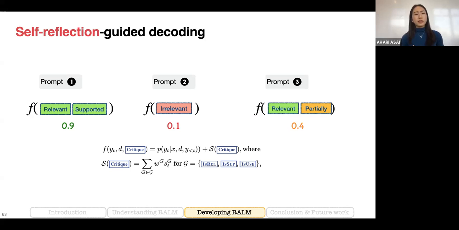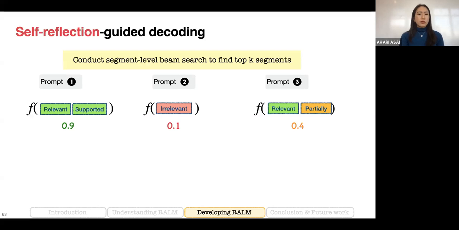Well, for the middle case, the retrieved document itself is not really helpful. So we got a really low score. But for the last case, the prompt plus the third paragraph, we get a high score for the aspect of whether the document is helpful or not. But we got a lower score for the final aspect, whether the generation is fully supported by the document.